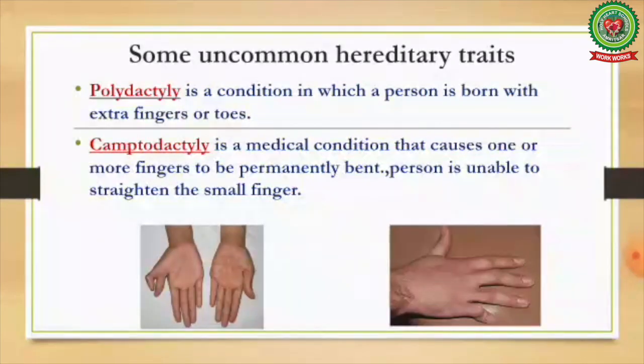At the last, some uncommon hereditary traits. Polydactyly is a condition in which a person is born with extra fingers or toes. Camptodactyly is a medical condition that causes one or more fingers to be permanently bent. The person is unable to straighten the small finger.